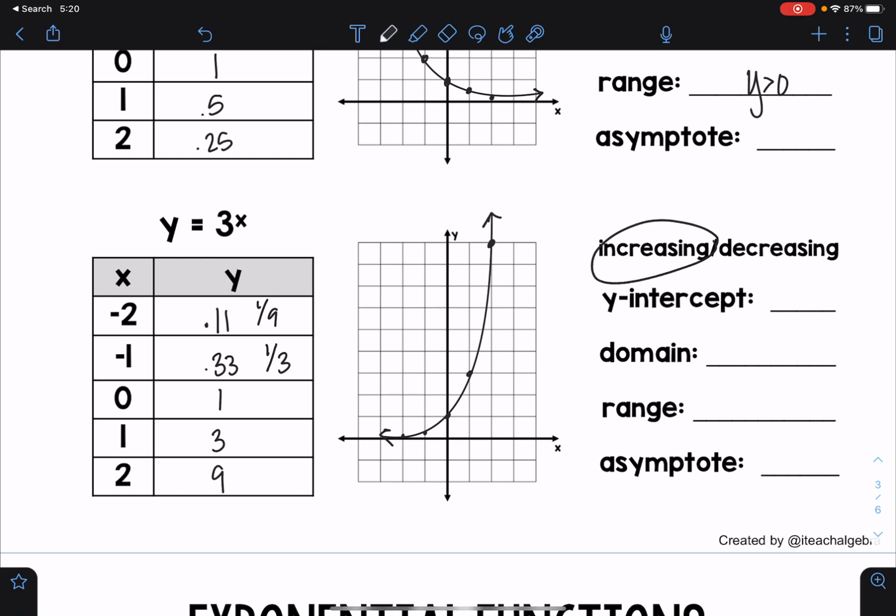Okay, I am increasing. I'm back to increasing. My values are getting bigger. My y-intercept is still 1. We'll talk about that in a second. My domain is still all reals. So if you're at the point where you think my domain is going to be all reals, you're right. Our line is always extending out forever across the x-axis. The range is still y is greater than 0. My line is staying in that positive region.